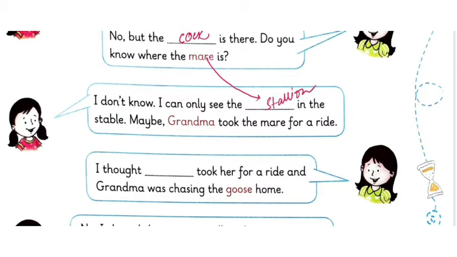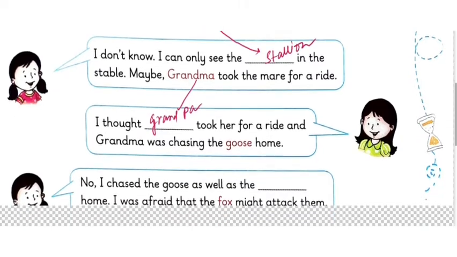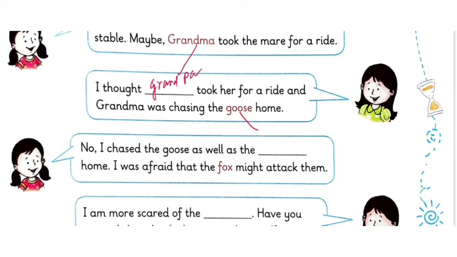And maybe grandma took the mare for a ride. I thought, is it written grandma? So I'll use grandpa. Took her for a ride, and grandma was chasing the goose home. So we'll use the opposite form for goose. So what is written? No, I chased the goose as well as the dash home. So what is the opposite for goose? It should be gander.